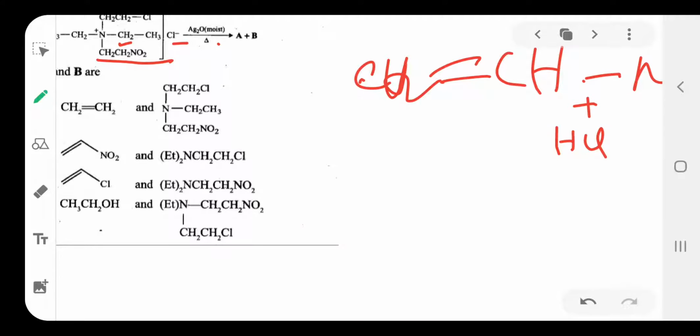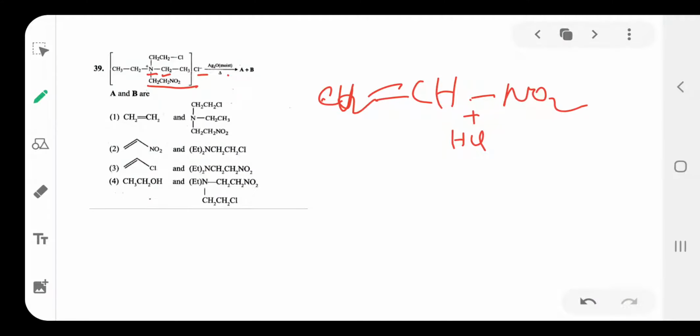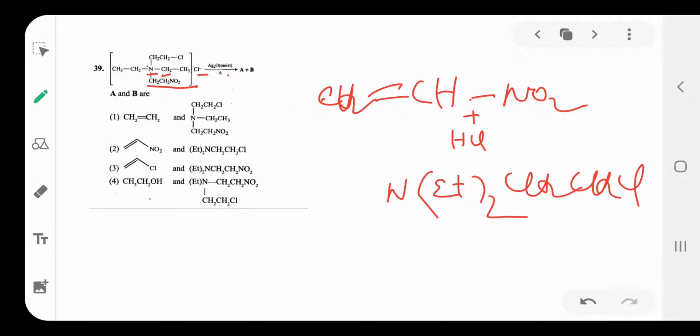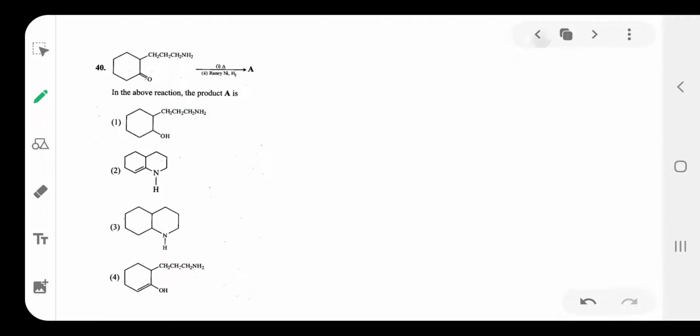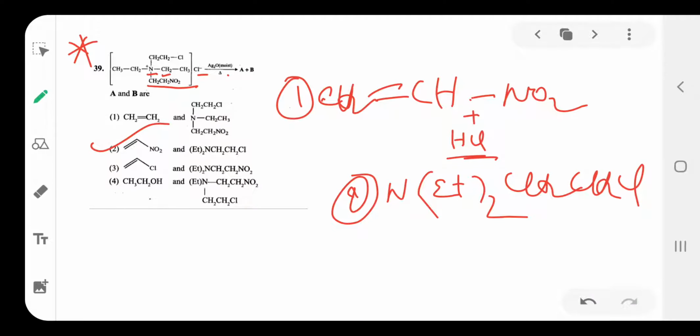Okay, the remaining CH2 forms the bond with CH, and here the bond will break. To form this one product, CH2=CH bonds NO2 plus HCl. After that, CH2CH3, CH2CH3 thrice means the ethyl group 2 is there twice, and CH2Cl is the product. So this is one of the products, this is the second product, and the byproduct, the third one, is HCl. So the option is 2. This is also one of the important model questions.